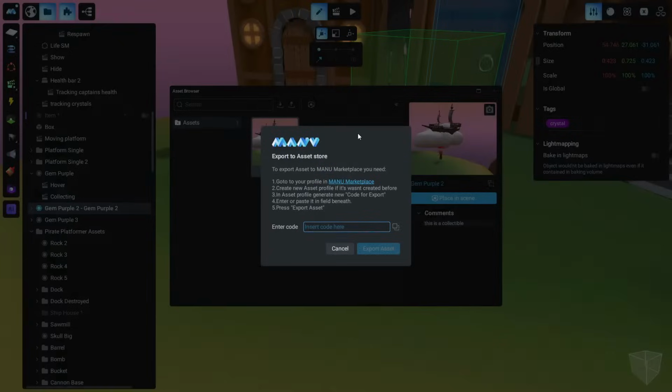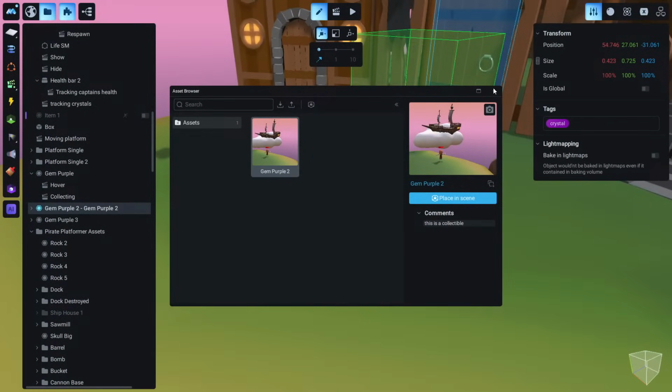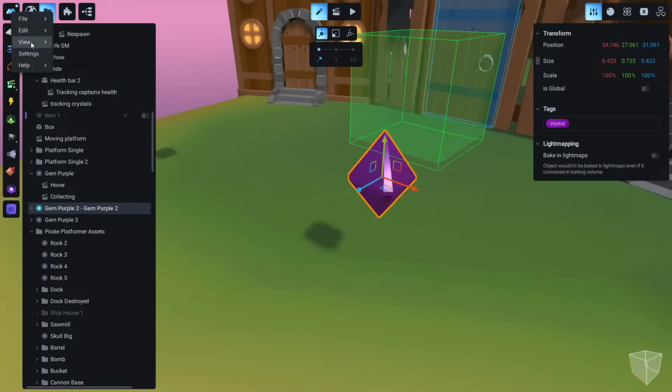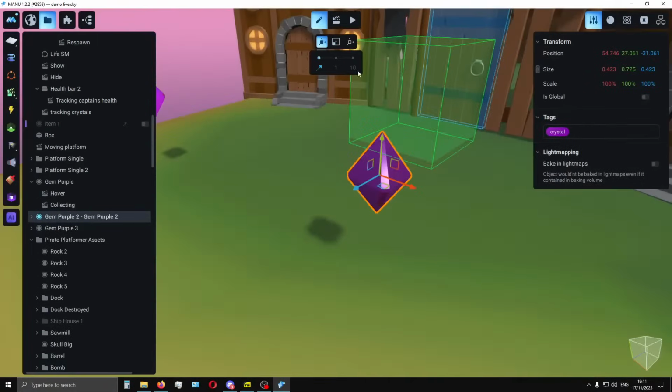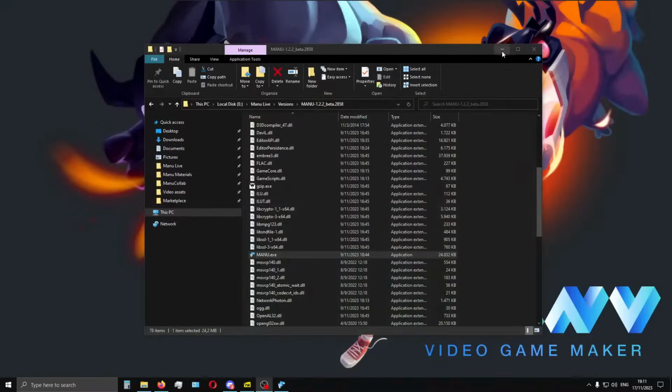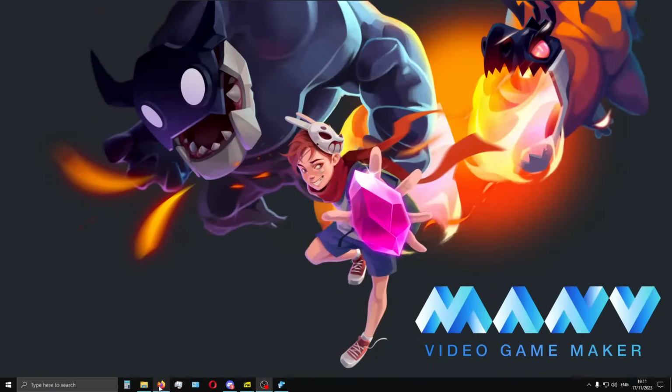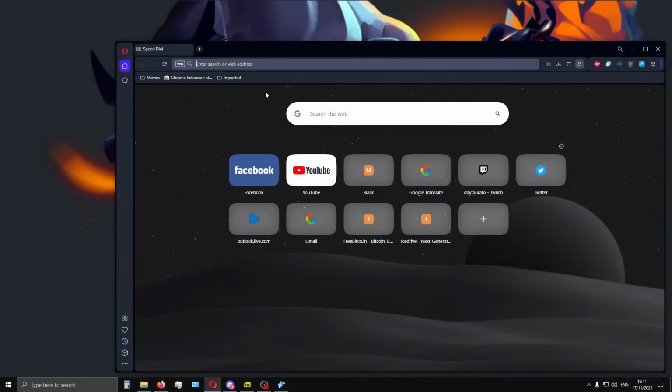Now Manu asked us about this code, and to find this code, let me open my browser really quick. Let's make this not full screen, and let me open my browser, for example.